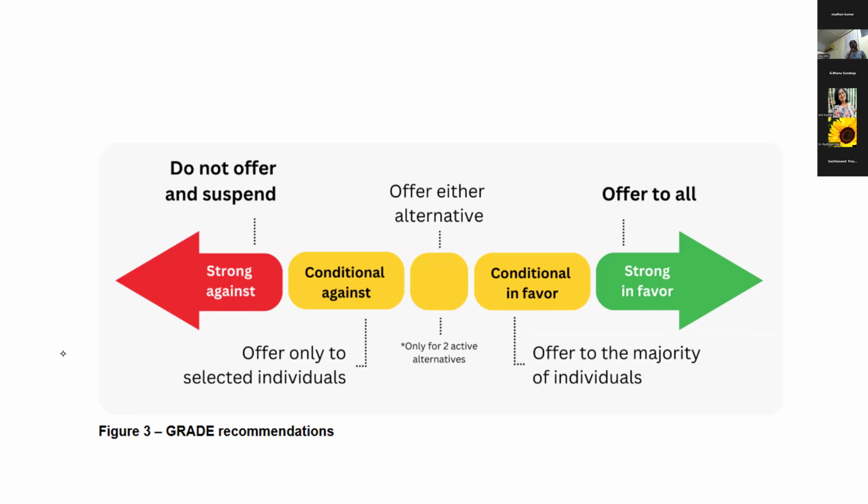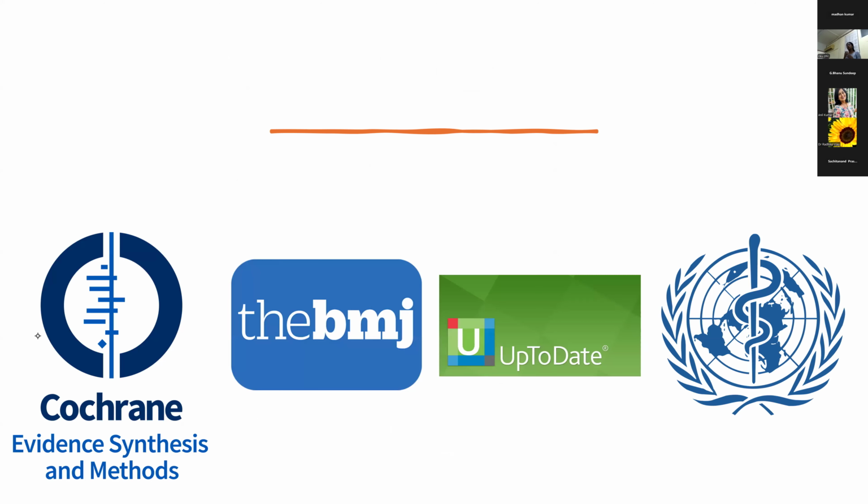Then the final grade recommendations, we use 2 terms. It can be either strongly against or strongly for a particular intervention. It can be weakly against or weakly for a particular intervention. The WHO has now replaced the word weakly with the word conditional. So this grade has been widely adopted by many systems. For example, the Cochrane Evidence Synthesis and Methods, the BMJ journal, UpToDate, the WHO organizations, all of them use this particular grade for their appraisal or systematic reviews.